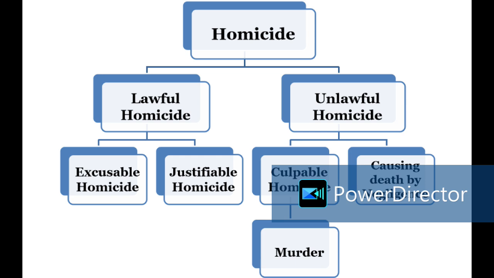A, knowing that Z is laboring under such a disease, so the health condition of Z, whom I wanted to kill or whom I want to cause such a bodily injury. So, I know Z's condition. It is in my knowledge, subjective knowledge, that there is some kind of disease to him. So, A, knowing that Z is laboring under such a disease that a blow is likely to cause his death.